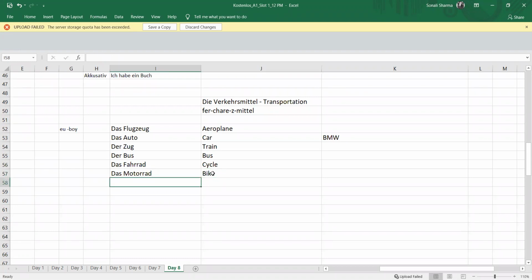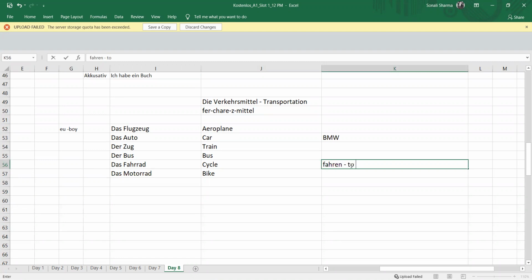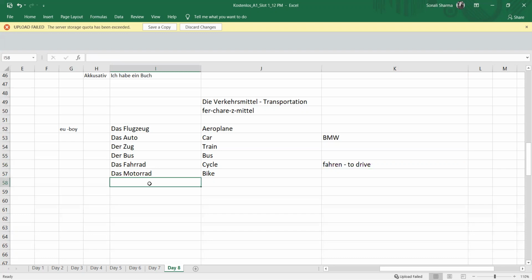Motorrad, you can just figure it out. It is motor, like motor. And with the word Fahrrad, here I will give you one verb also. Fahren, we are going to use it now. So fahren is to drive. Fahren is to drive. So Fahrrad, cycle.